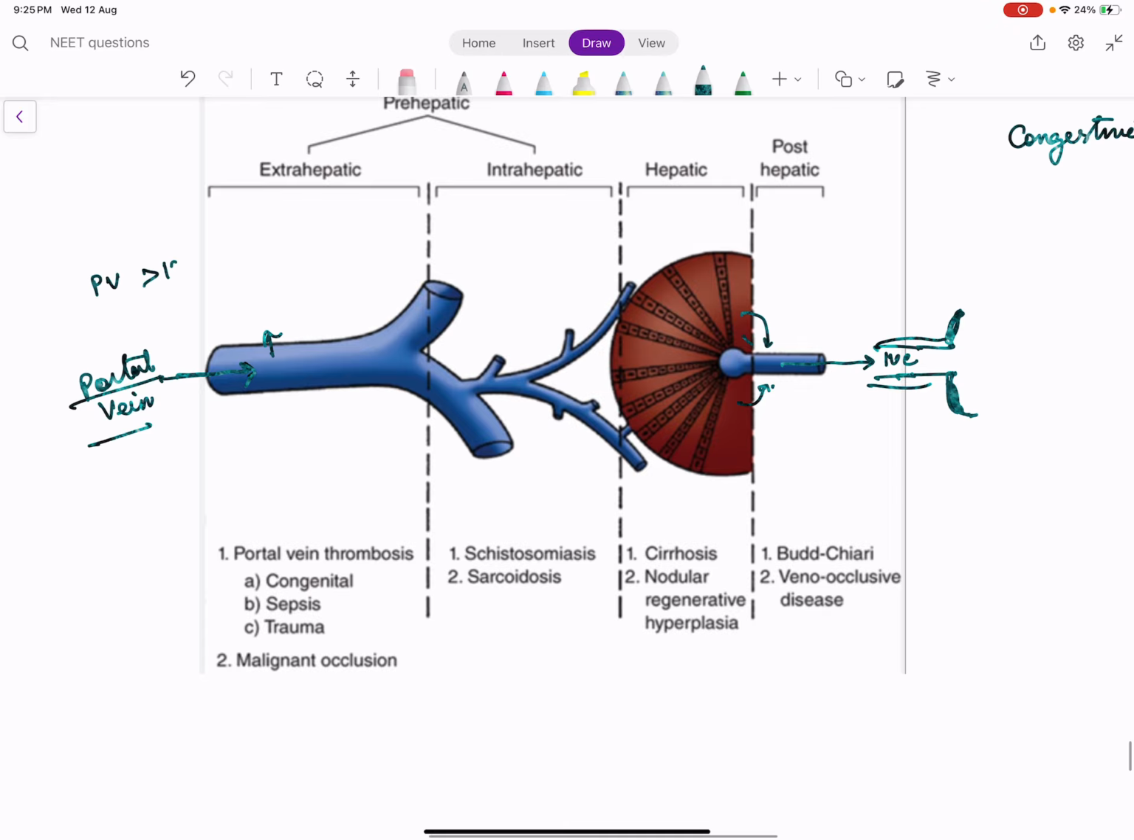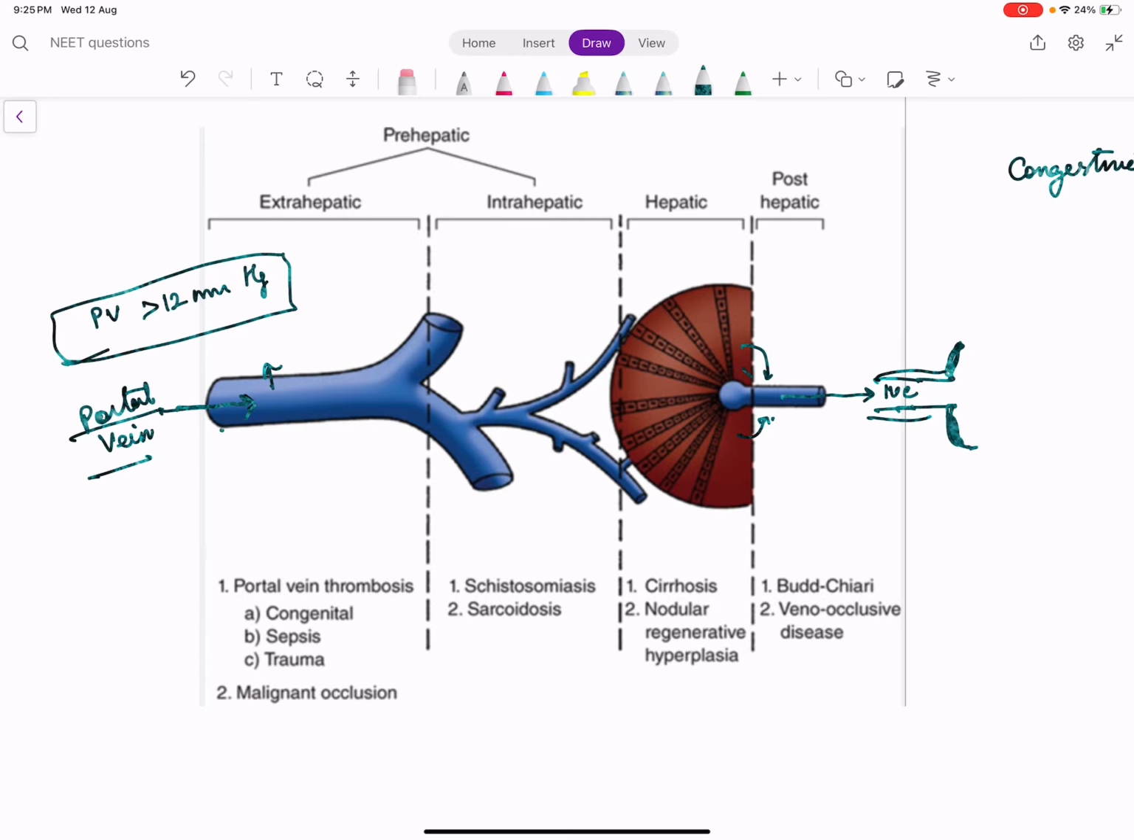So where all can it occur? I told you, the portal vein is formed by the splenic vein and the superior mesenteric vein. The portal vein enters the liver and divides into multiple branches, and it enters the sinusoids, and after the portal vein crosses the sinusoids, it becomes the IVC. This is how the pathway goes.